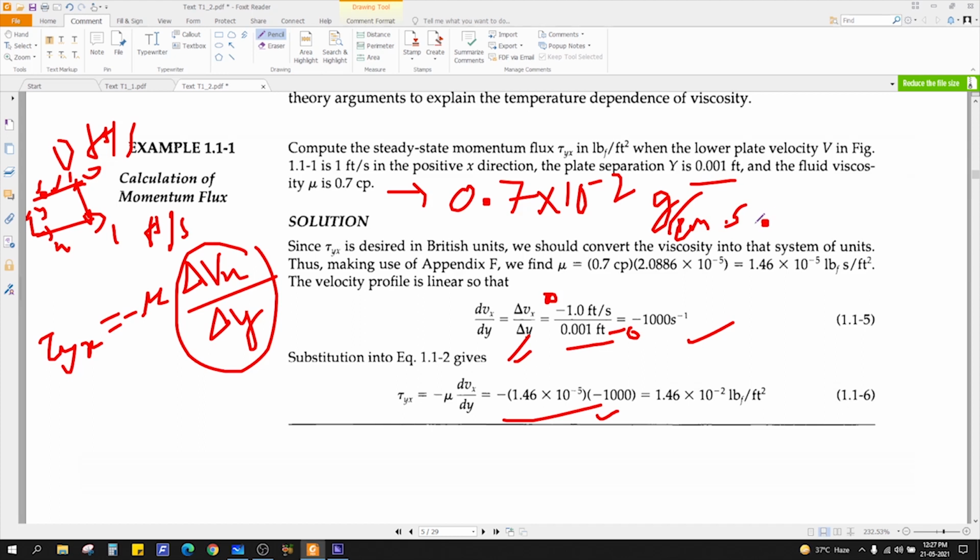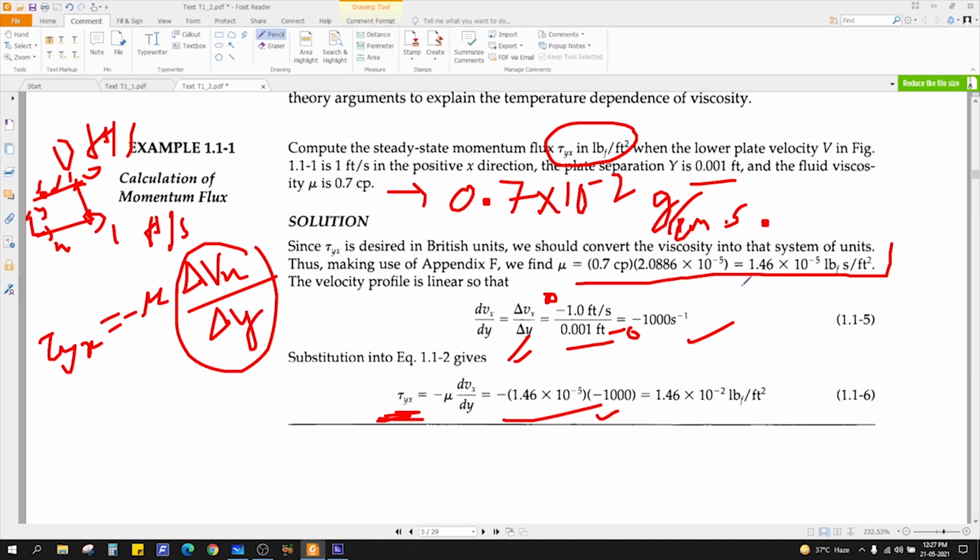Okay. So you can say you need tau yx, this momentum flux. What you need is asked to be expressed in pound force per feet square. Now you already have per second, sorry, from this you will get per second. And what is the viscosity? Here it has calculated this 1.46 feet square.